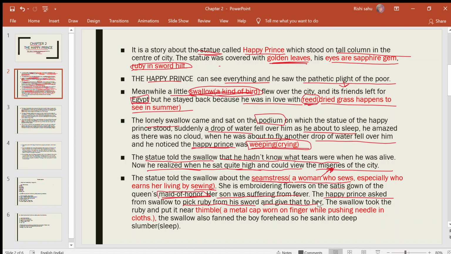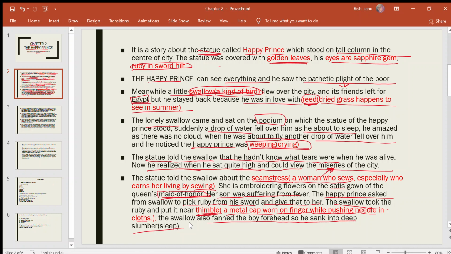Now the swallow took the ruby and put it near the thimble. What do you mean by thimble? Thimble is a metal cap worn on the finger while pushing a needle in cloth. This thimble is used by the seamstress woman. He put the ruby near the thimble, and the swallow also fanned the boy's forehead, so he sank into deep slumber.